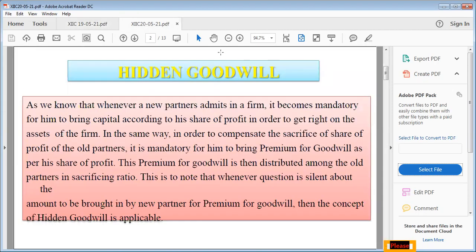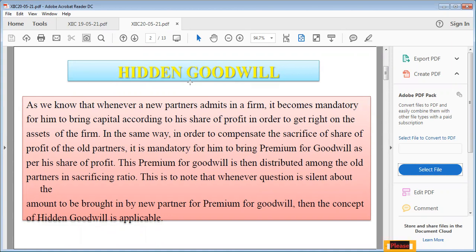Now, hidden goodwill. Very, very important concept. How do we come to know that the goodwill is hidden? Children, I told you, according to the Indian Partnership Act 1932, when a new partner is admitted, it is mandatory for him to bring two items with him. Number one, his own capital. Number two, premium for goodwill according to his share.